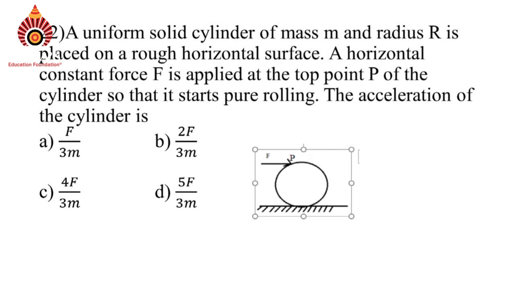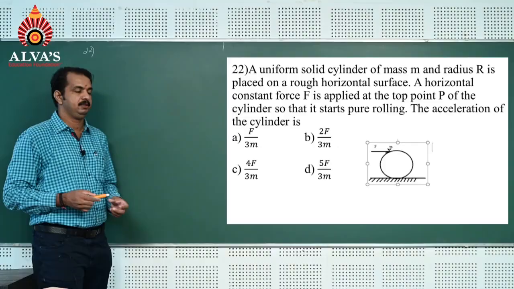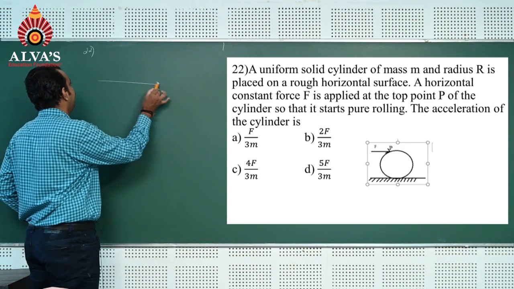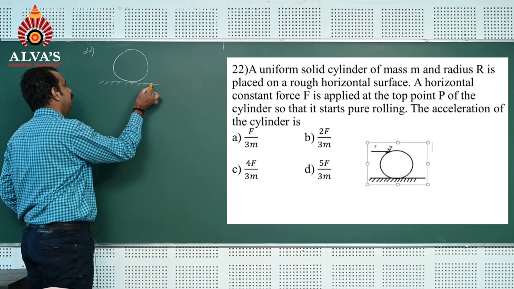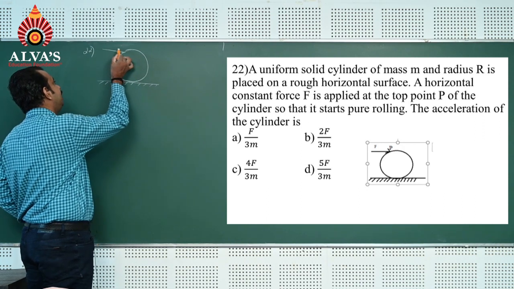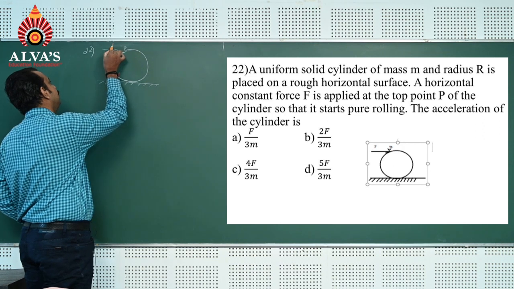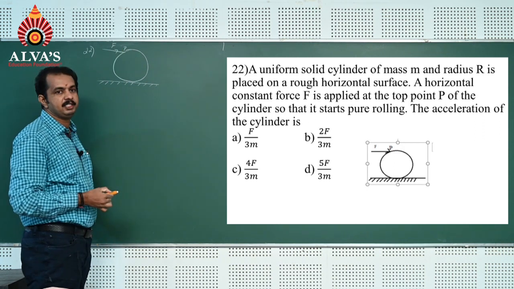Question number 22. A uniform solid cylinder of mass m, radius r is placed on a rough horizontal surface. A horizontal force F is applied at the top point P of the cylinder so that it starts pure rolling. The acceleration of the cylinder is how much? Consider a diagram where force F is applied at a point P at the top.